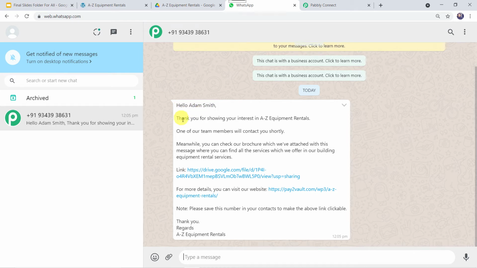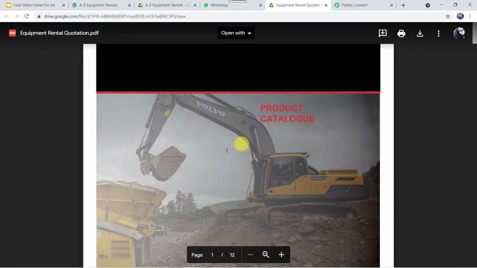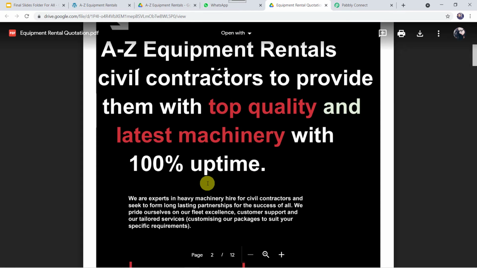And here we can find, hello Adam Smith, thank you for showing your interest in A to Z equipment rentals. One of our team members will contact you shortly. Meanwhile, you can check our brochure which we have attached with this message. We can find all the services which we offer in our building equipment rental services. A link is given. For more details, you can visit our website. Our website address is mentioned. Note, please save this number in your contacts to make the above link clickable. Thank you. Regards, A to Z equipment rentals. Okay. Now let us click on this link and check what is there inside this link. And here we can see the equipment rental quotation is shared with this particular client.